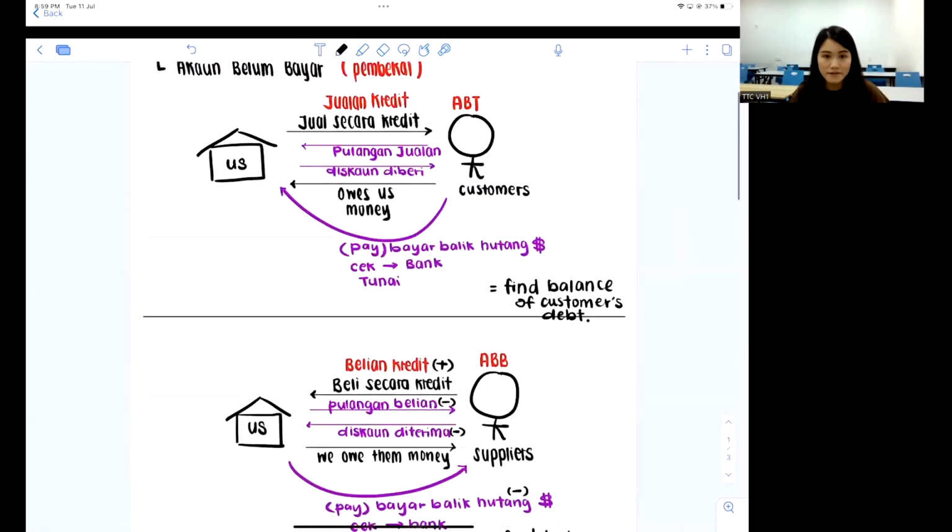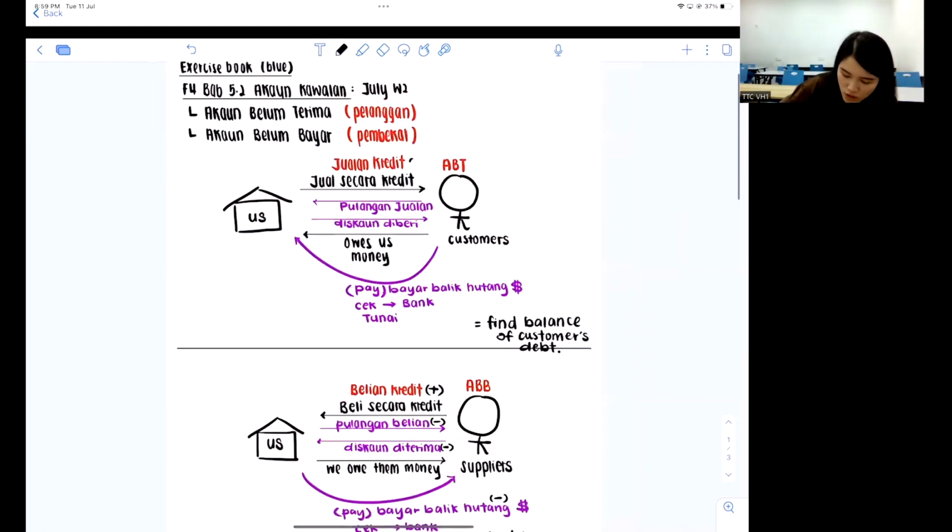Same goes to the above picture. Jualan also will cause your customer to owe you more, while pulangan will make them owe you lesser, discount as well, and when bayar balik hutang, hutang pelanggan akan berkurang. So mainly all is negative except for jualan and belian. But of course, there are other cases as well.